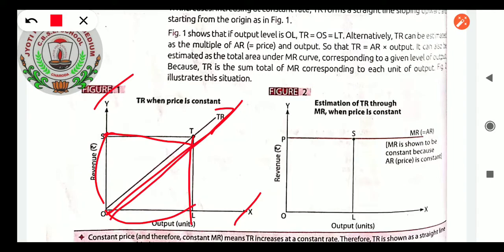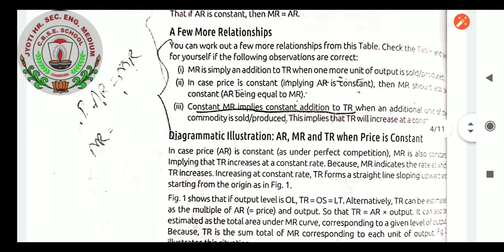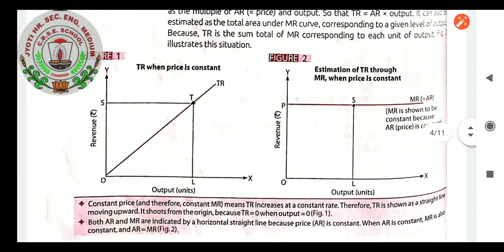Estimation of TR through MR when price is constant. As we learned, average revenue was constant in the question, and when average revenue is constant, marginal revenue will also be constant. So how can we estimate the data? You can see the data by drawing output units. Mark 1, 2, 3, 4 here and also 1, 2, 3, 4 there. You have to relate output and revenue. For 1 unit of output, the total revenue was 10, so you mark 1 into 10.